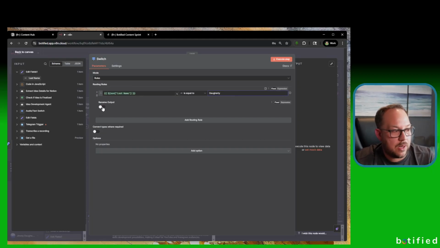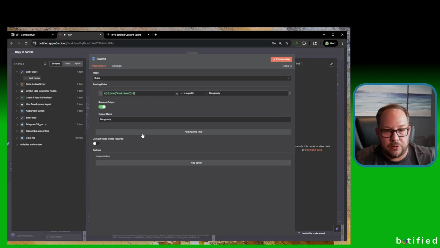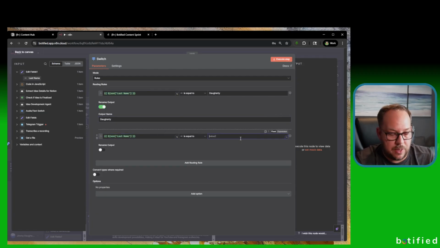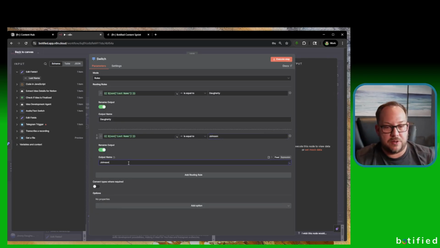We're going to rename this output. We're going to call it my last name. And what you would do is add another routing rule here, same exact thing, and just do a different last name. So maybe it's Johnson or something like that. And we'll call it Johnson. We're basically setting up a couple paths here.